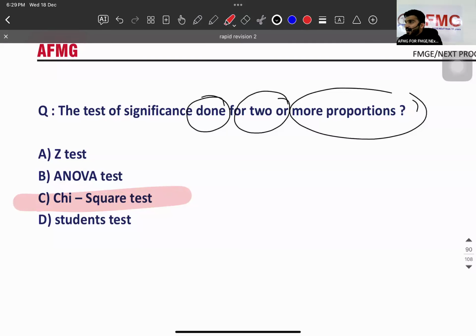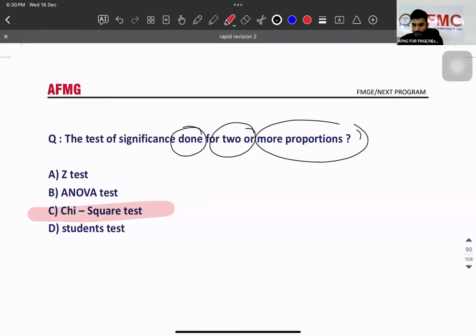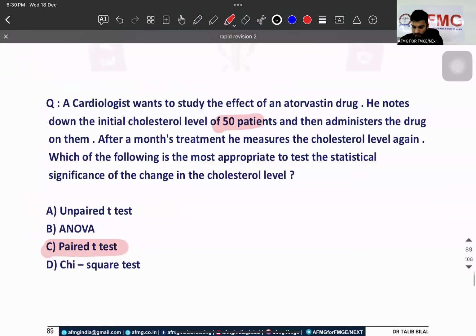Test of significance समझ आ गया? Yes. So what is the first thing, बच्चों, you have to know? Type of data. Then chi-square test is when for a qualitative data, you have two or more proportions or two or more groups, you do chi-square test. Is that clear? But in case of one group paired, two unpaired, more than three, ANOVA. यहाँ पे sign and chi-square. Very easy. Yes, one question will come. All clear, guys? Chalo. Next.